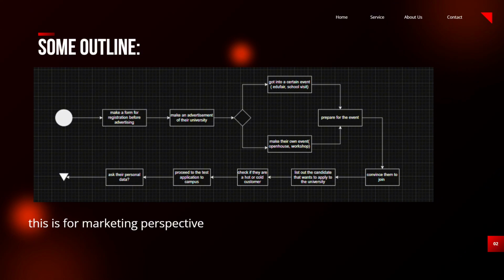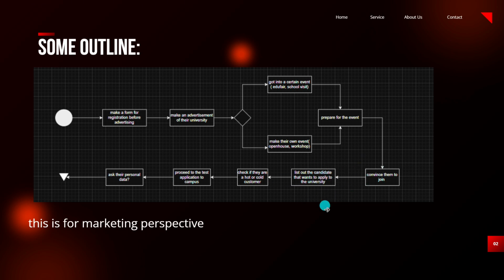Before we start, it's better to make a registration form and preparation, anything necessary, and then make an advertisement, nearest to the event, such as edu fair and school visit, and then open house at their own university. So it's their own event, and then outer events, and then prepare to go to the event, looking for customers, and list out the candidates.